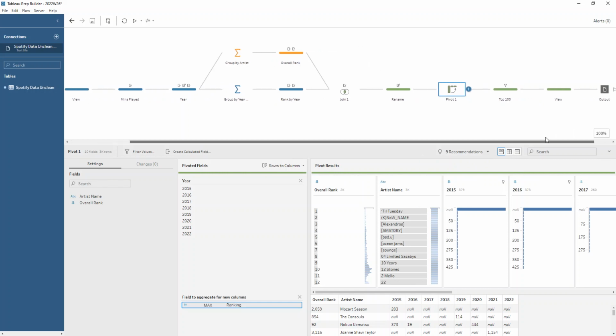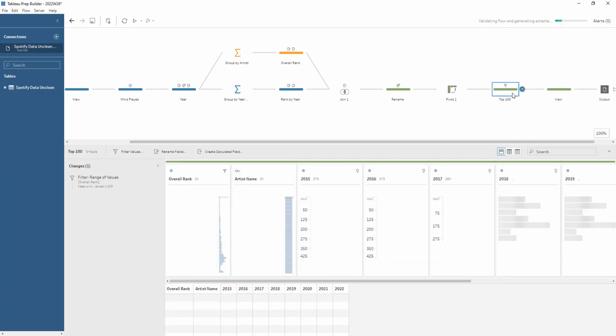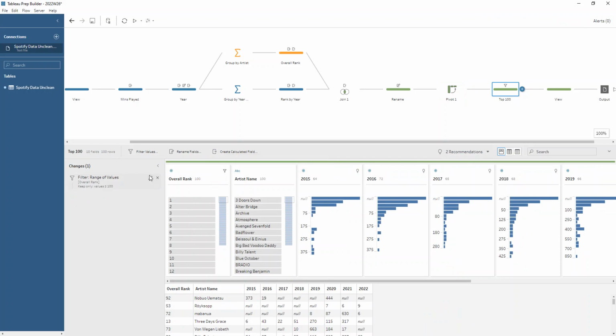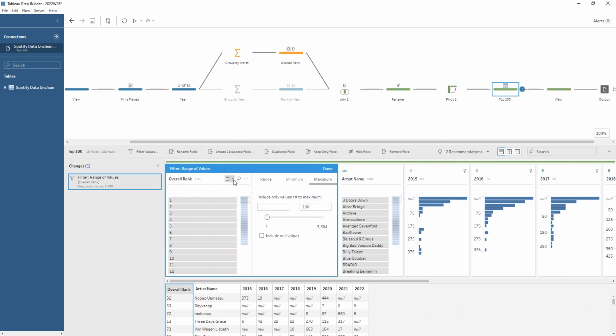Okay, and finally we want to do that filtering. So we're filtering on the overall ranking field. If I open up that filter there, from that three dots menu again, then I've chosen to do a maximum. So we want values less than or equal to 100.